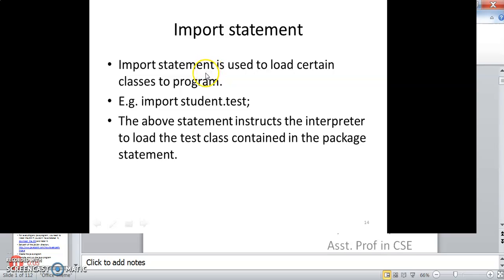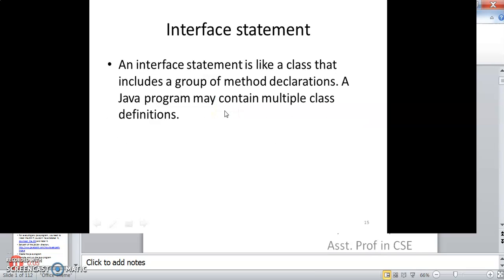Import statement is used to load certain classes into the program. For example, if you want to load the test class from a package, you can import student.test. The import statement instructs the interpreter to load the test class contained in the package student. An interface statement is like a class that includes a group of method declarations. A Java program may contain multiple class definitions as well.